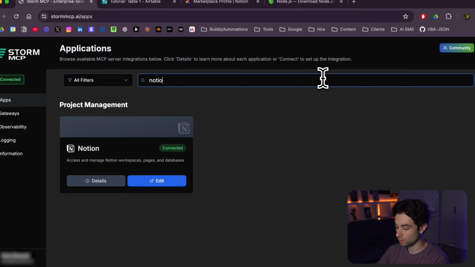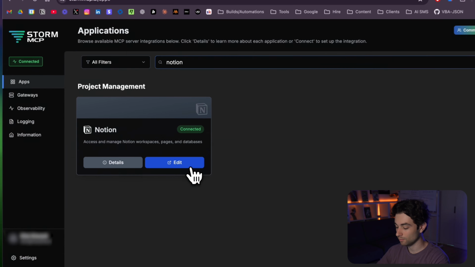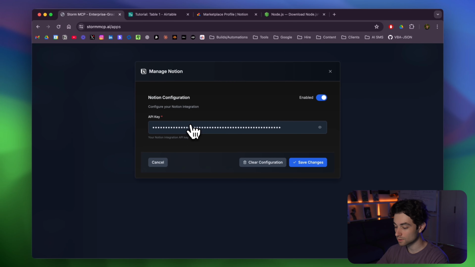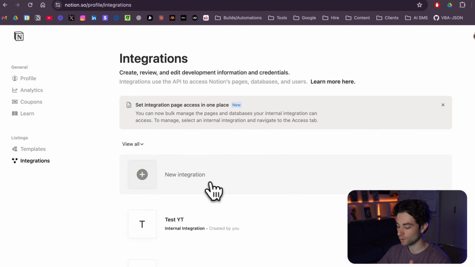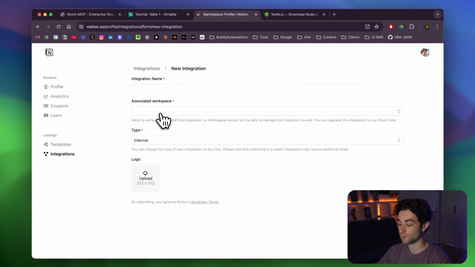So I'm going to go for Notion over here. And then you're going to see a configure button. So I'm going to click on edit for me. And you're going to see it's going to ask for your API key. Now, in order to do this, you're going to want to go to this link up here. Again, this is all going to be in the description down below. And you're going to select New Integration. You're going to name it whatever you'd like, and you select your associated workspace. And then you can click on Save.